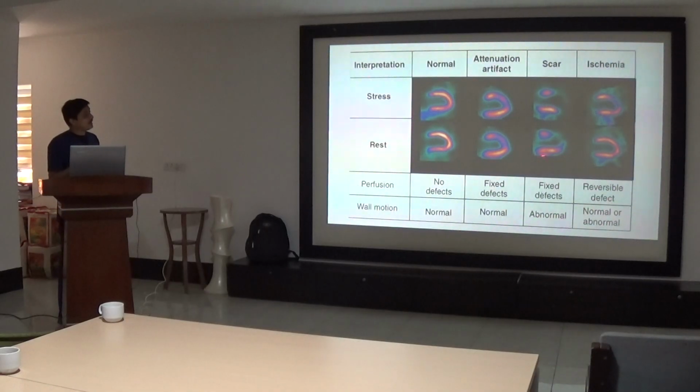As you can see here, on stress there is no uptake, and at rest also there is no uptake. So this is a fixed defect, and this tells us that there is a scar in the myocardium. And here, if there is ischemia, on rest the perfusion is normal and on stress we can see that there is some attenuation of the perfusion. So this tells us that basically this is a reversible defect.